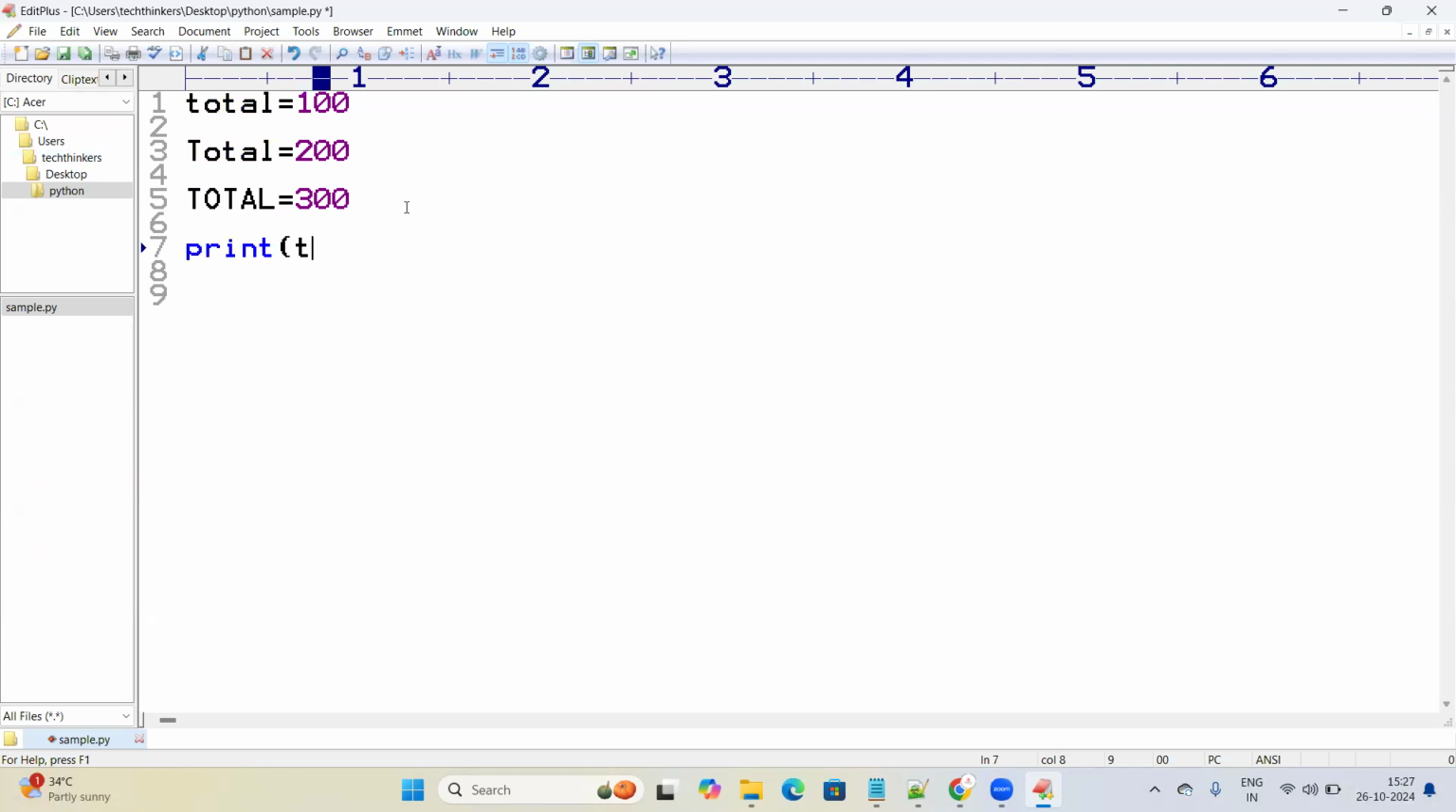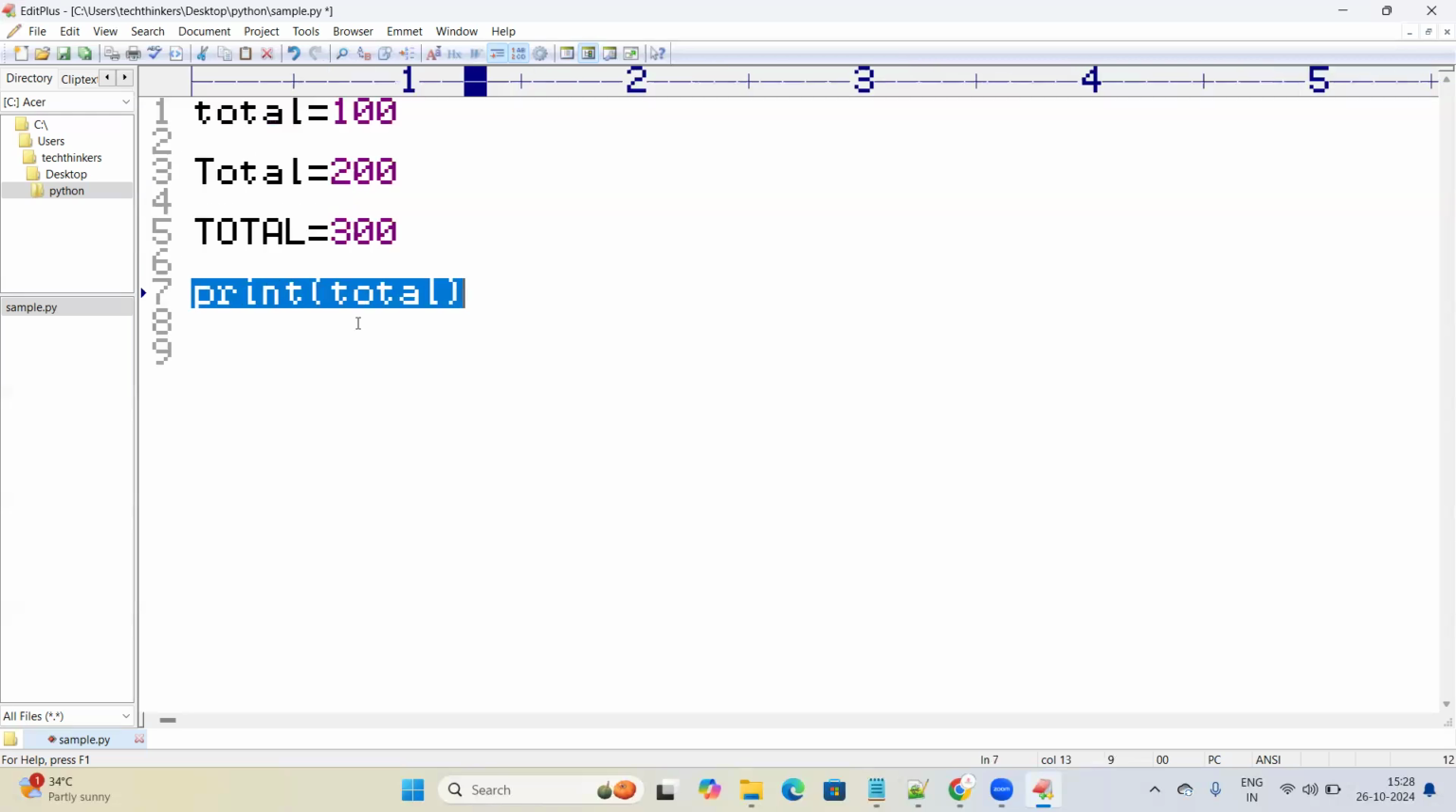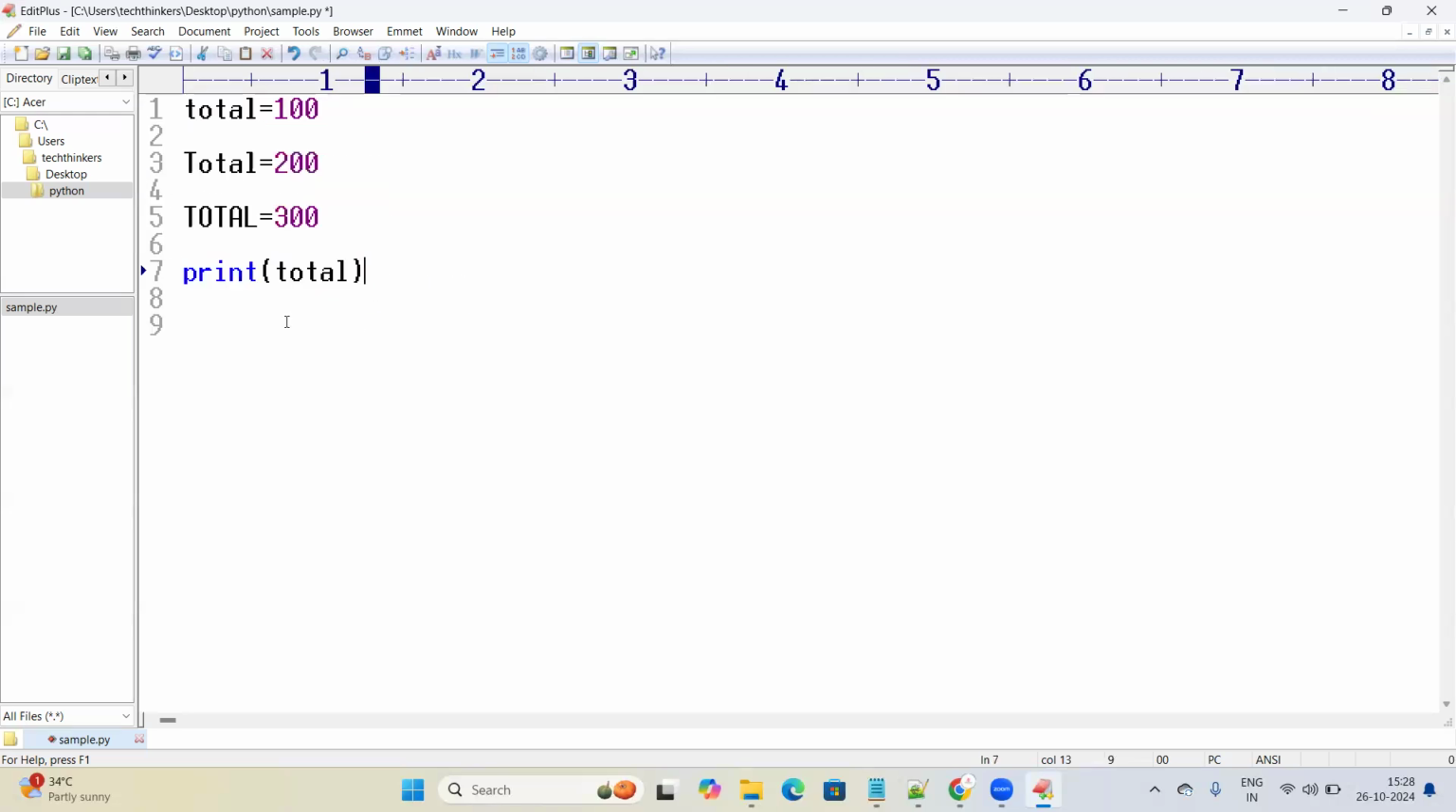I'm going to print the first variable. You see how I am printing in Python. If I would like to print anything in Python, I'm using a print function. Try to understand what I'm using. I'm using a function called print to print anything. If I want to print any variable value, or if I want to print any string.